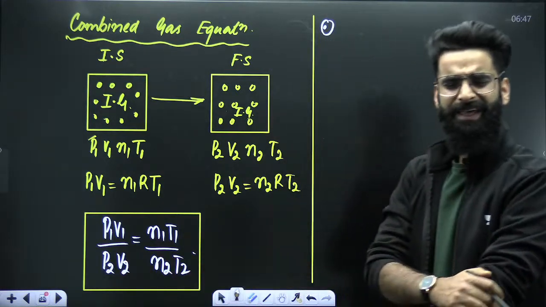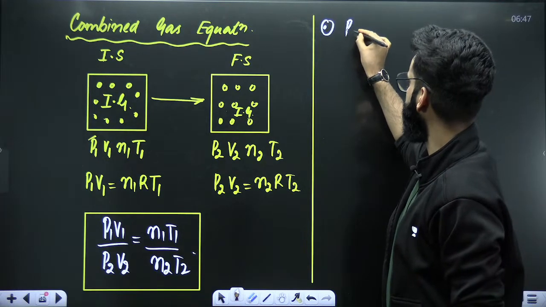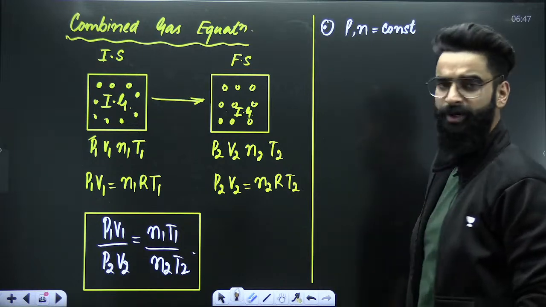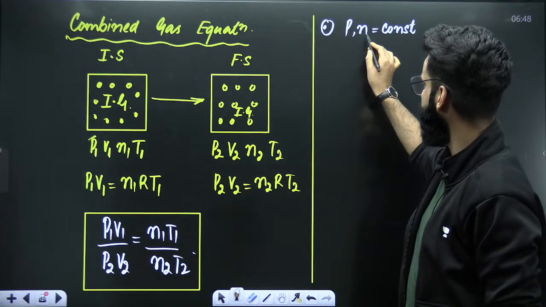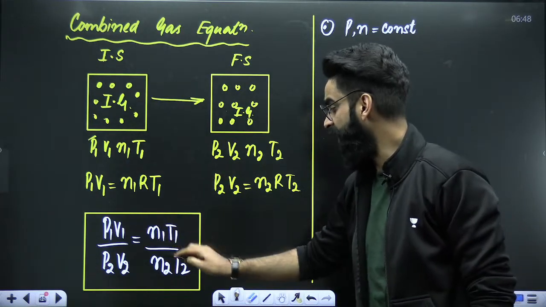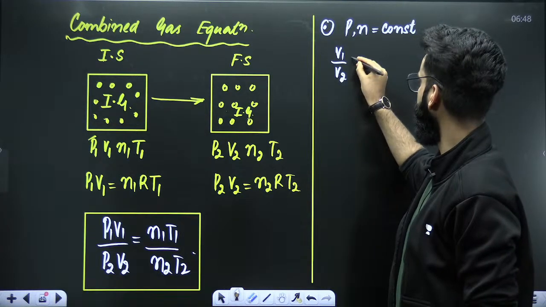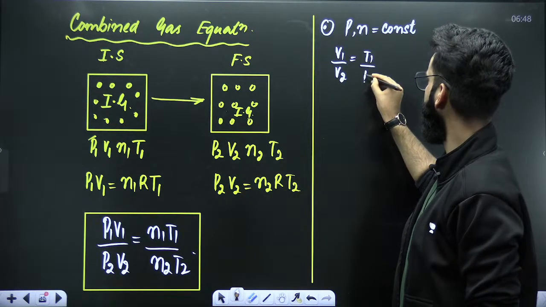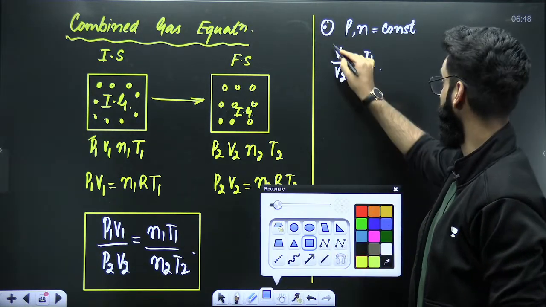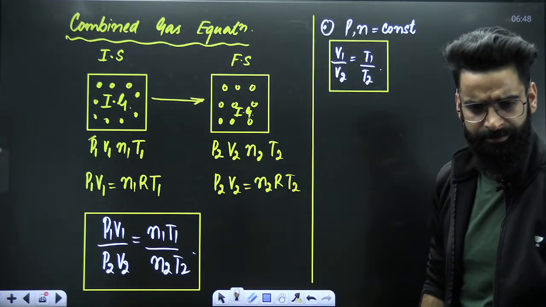For example, if you find a question in which pressure and moles of the gas were kept constant, what will you be doing? Remove all the pressure terms and moles terms from this equation. So remove P1, P2, N1, N2 from here. You'll be left with V1 divided by V2 is equal to T1 divided by T2. This is the equation which you will be using in that particular question. Simple, nothing else.